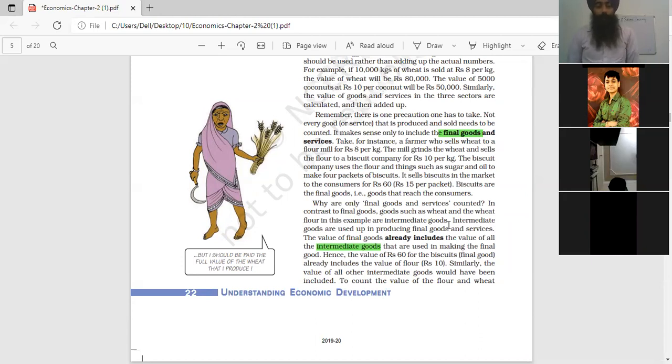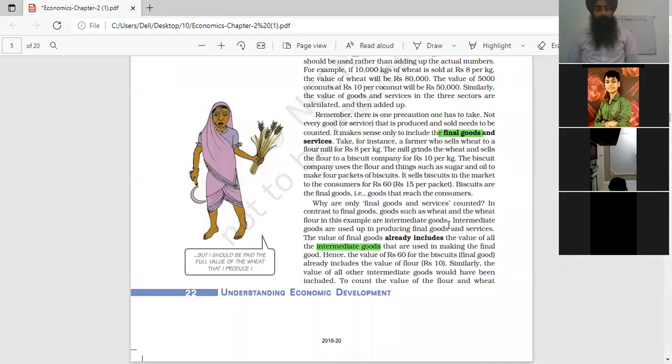Clear? Goods for further production means they are used to produce other goods and they move from one stage of production to another stage in the manufacture of final goods.